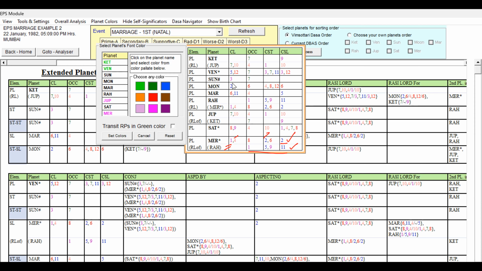Then Sun, third lord occupying seventh house. It is good, light green. And Moon, 2, 6, 4, 8, 2, 12 and 6 sublord. It is bad. So Moon is going to be red.